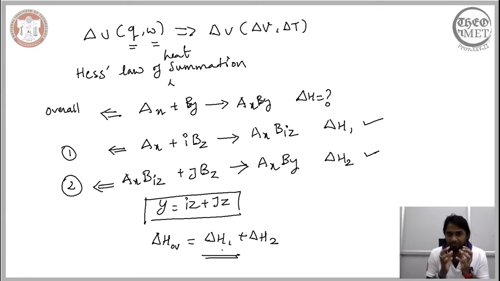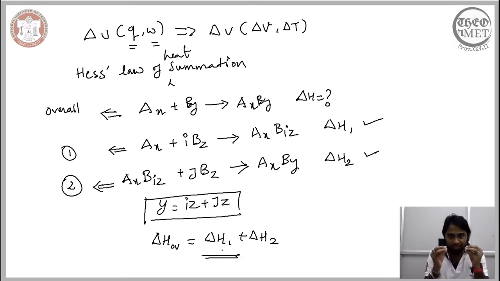Now if we are able to express this change in terms of the state variables instead of path variables, then it is possible for us to break down this entire complex reaction into smaller steps. It can be 2, it can be 3, it doesn't matter.